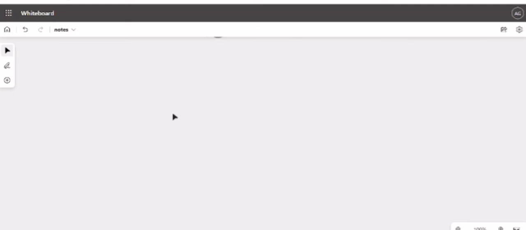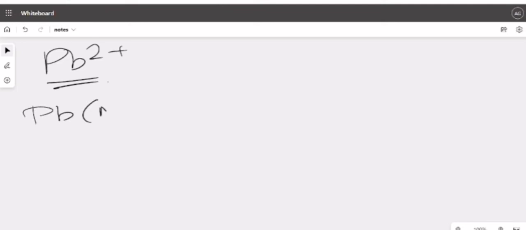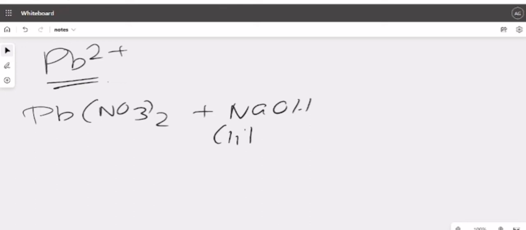Now let us move on to the next ion, the second last, that is lead ion. Clear? We are bothered with Pb2+. I know there is someone else also, but we are not bothered with Pb4+. We will take lead nitrate, heat it with NaOH at first in little quantity, done, sorted.